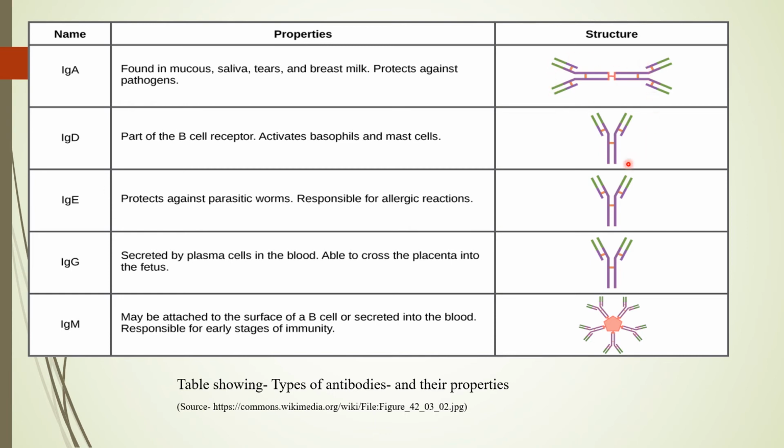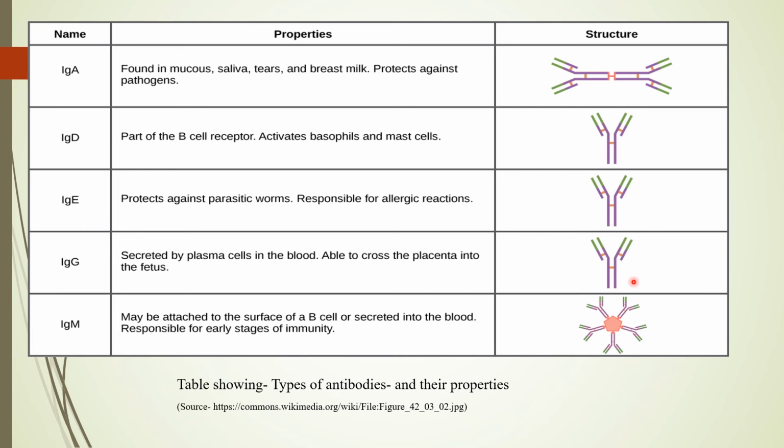Next is IgD. IgD is a monomer. It is mostly found on the B cell surface, and this activates the basophils and some mast cells. Next one is IgE. IgE is the antibody which is involved in allergies. This antibody protects against parasitic worms, and it's also responsible for allergic reactions.